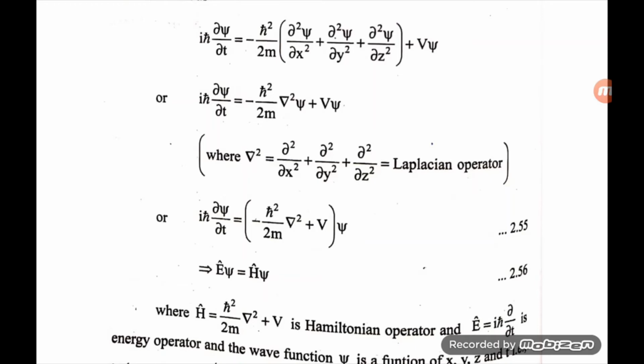So iħ ∂psi/∂t is equal to (minus ħ²/2m ∇² plus V) psi.